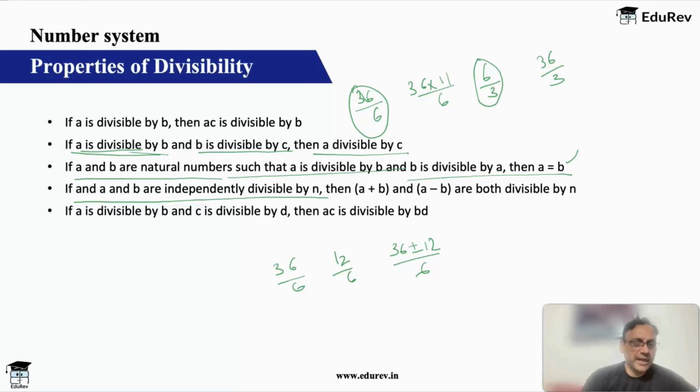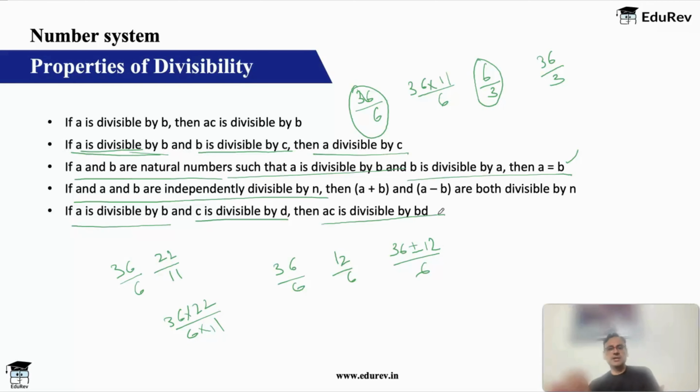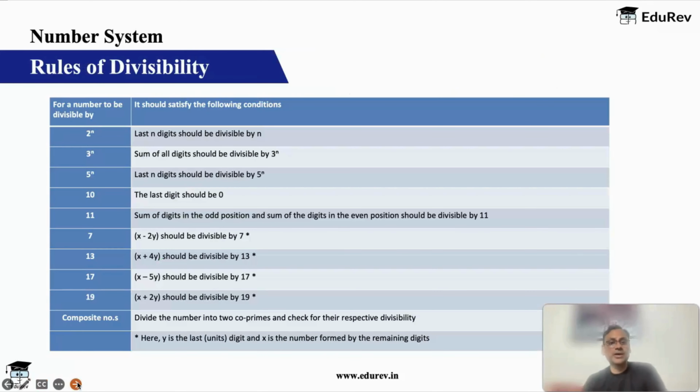Okay, if A is divisible by B, 36 is divisible by 6, and let's say 22 is divisible by 11, then 36 into 22 will be divisible by 6 into 11. Okay, so if A is divisible by B, C is divisible by D, then AC is divisible by BD. Okay, so these are very intuitive, but just a refresher so that we do not get confused or make any silly error. Okay, now let's look at the main rules of divisibility. So these are the rules listed here. I will try to summarize them for you. Very simple.